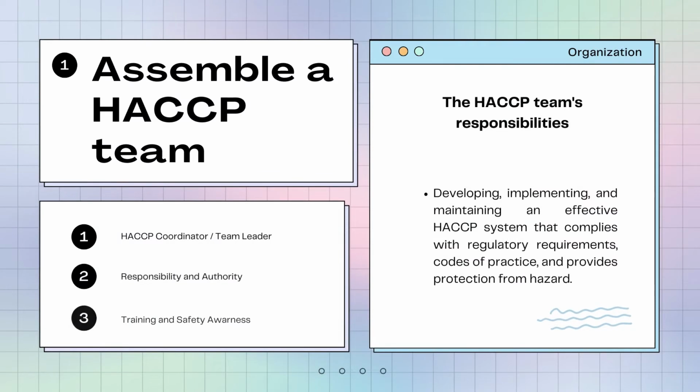Firstly, assemble the HACCP team. It consists of individuals with knowledge and expertise in specific areas. They are representatives from all areas, and the team should include a coordinator or team leader. All team members should have basic knowledge in hazard and food safety. All of them need to be able to identify and assess food safety hazards. Lastly, the team should meet as often as needed. This is to assure the meeting has a clear purpose to avoid hazards, and most importantly, the meeting should be recorded. It is to clarify what was presented and the solutions in the discussion.